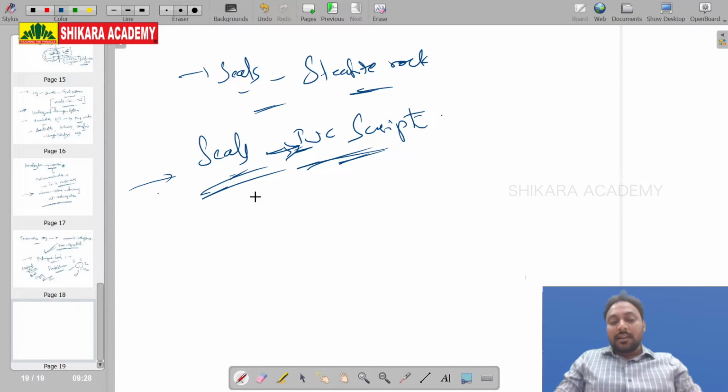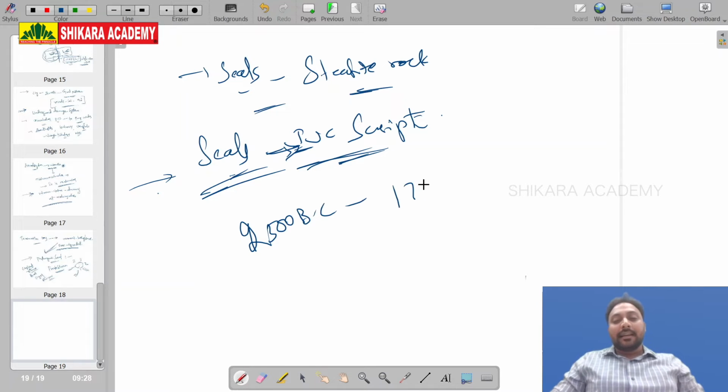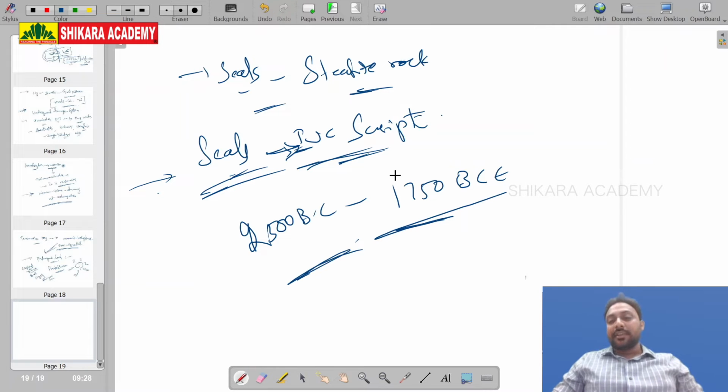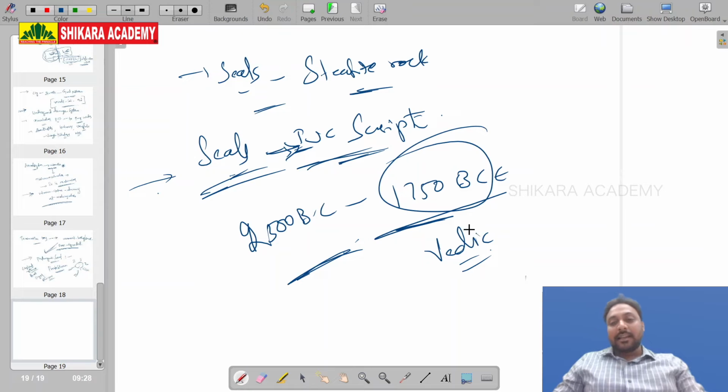Right friends, this is about the Indus Valley civilization, the most important portion: their important sites and discoveries, and after that the town planning, their social system, seals, and limitation of the system. This civilization began around 2500 BC and ended by 1750 BC. By this time the Vedic civilization had already begun. We will see this Vedic civilization in the next class.